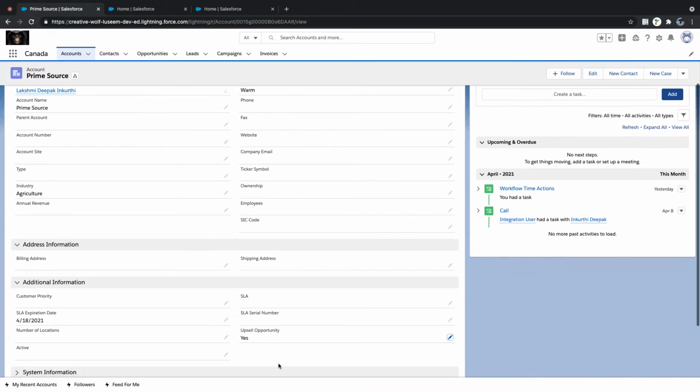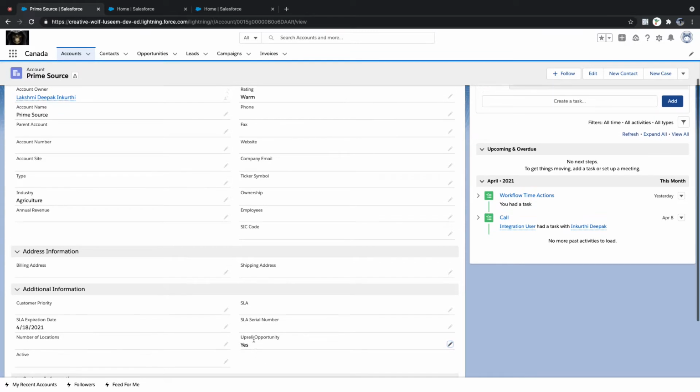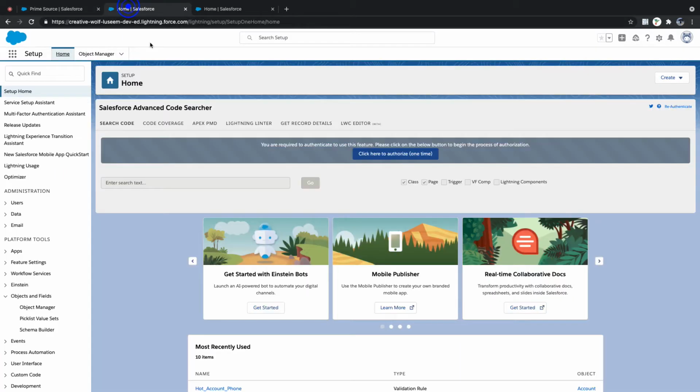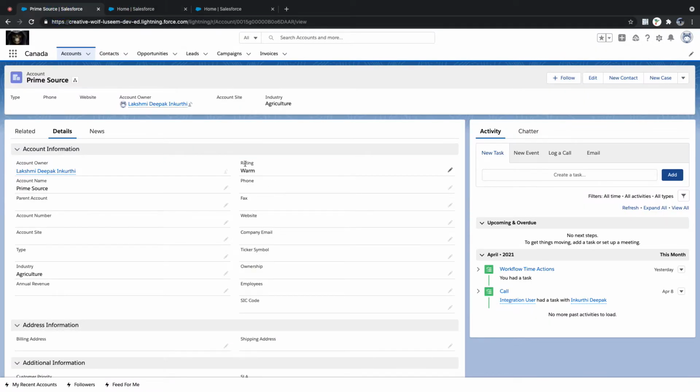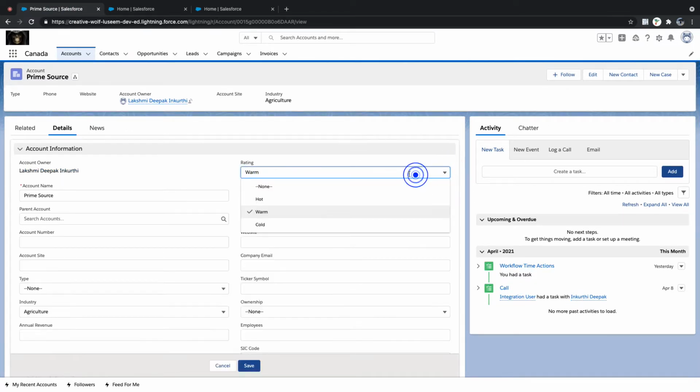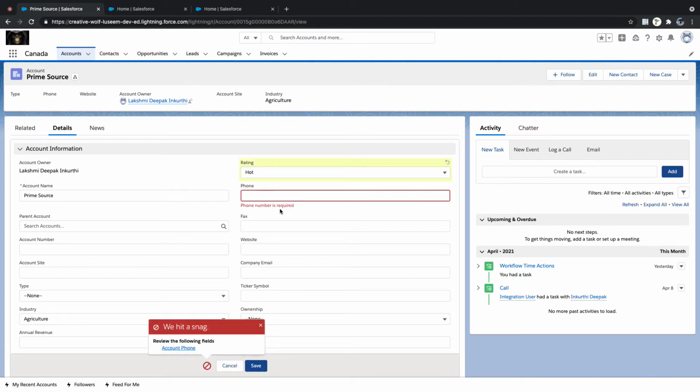So if the account's upselling equals yes, and if rating is not equal to hot, then the workflow should update rating equal to hot. Now here, whenever account rating equals hot and the phone field is blank, we are getting a validation error, right? Now you can validate that. So if I say hot, then phone number is required.